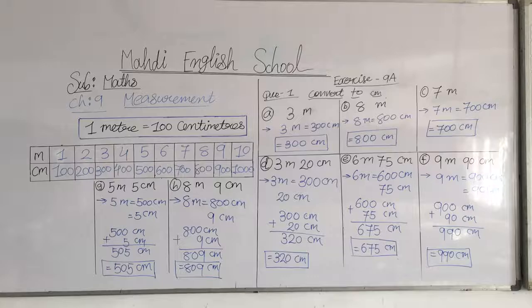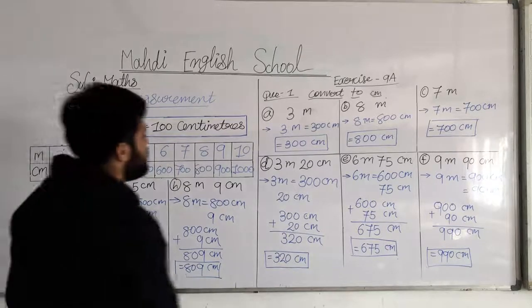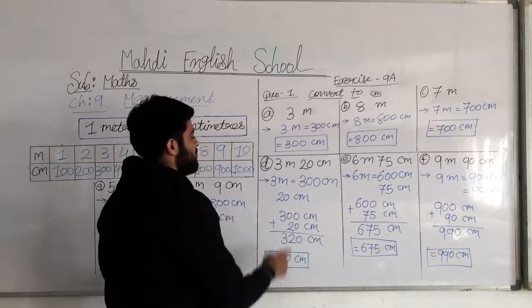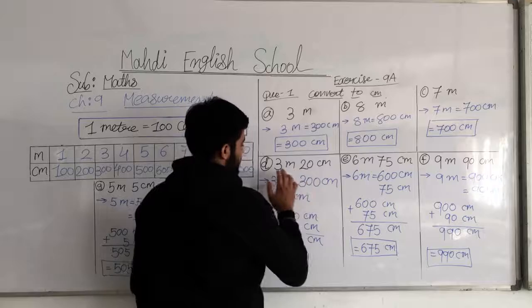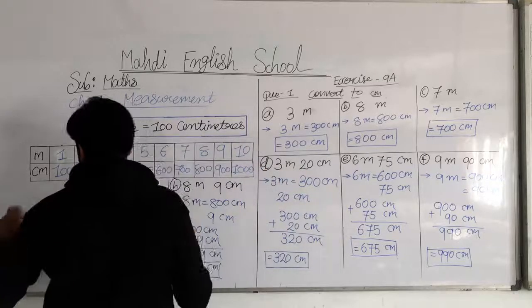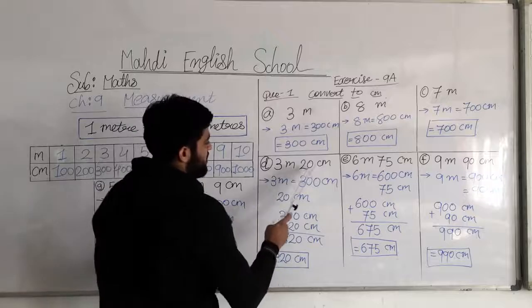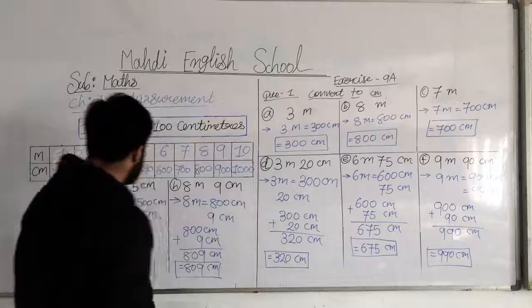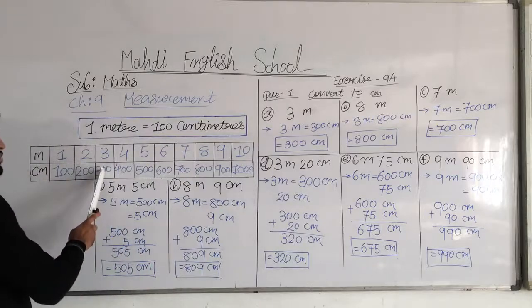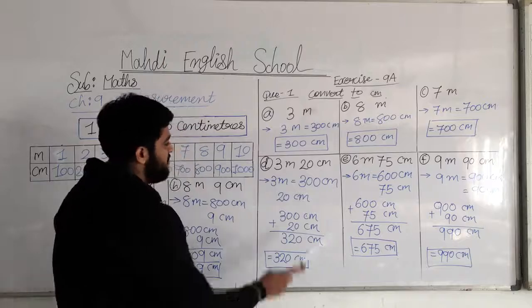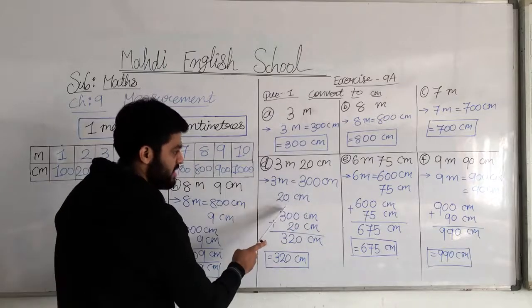So my dear students, now I am going to explain questions D, E, F. The question is 3 meter 20 centimeter. So 3 meters, how many centimeters? 3 meter is equal to 300 centimeter. Now 20 centimeter we put as it is.